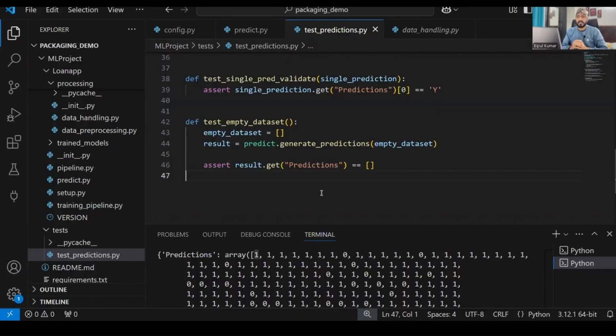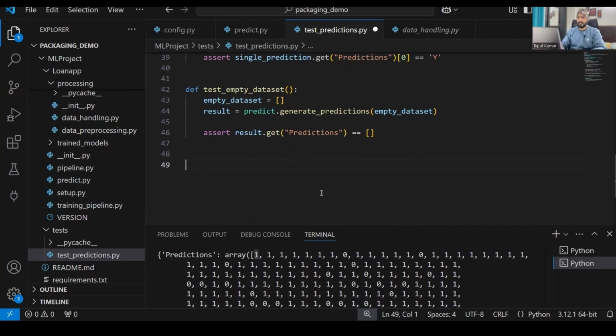Let's think. So now we tested just one row. For example, I want to test some multiple rows, some random multiple rows, right? That also we want to check. So how is it behaving? Like suppose row number 10, row number 50, row number 70 will be given. So randomly we'll pass any random rows and we'll check the performance on those data rows, right?